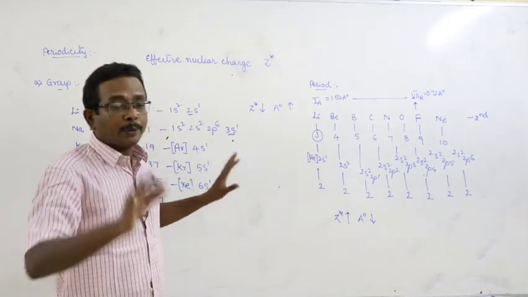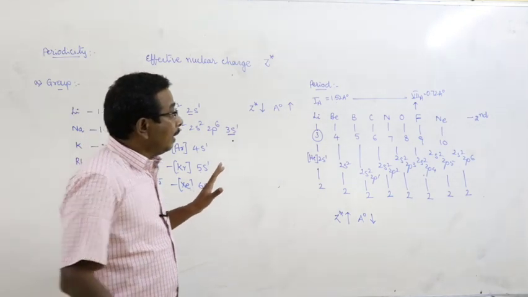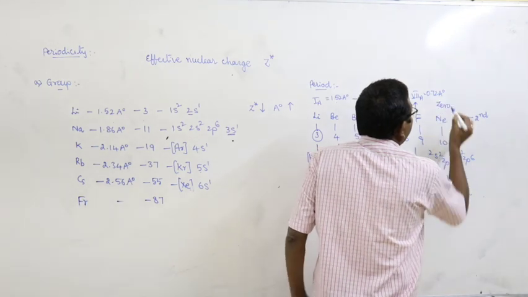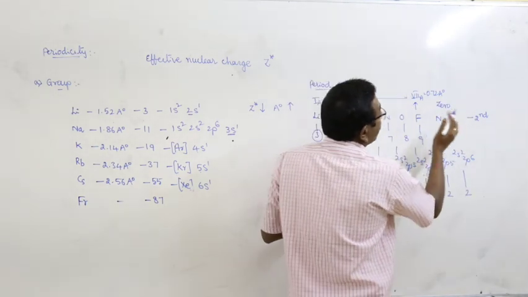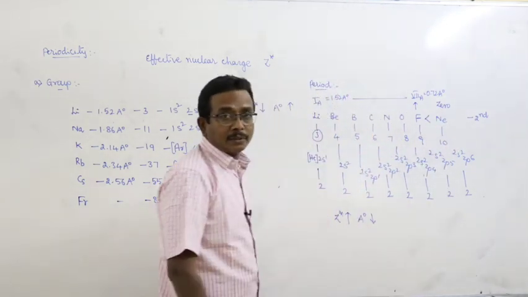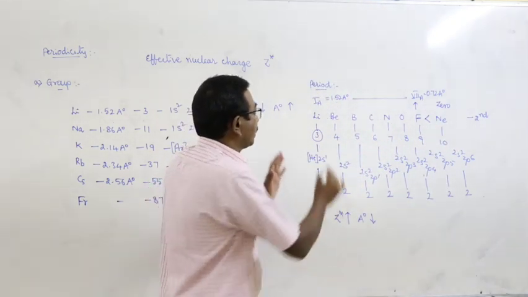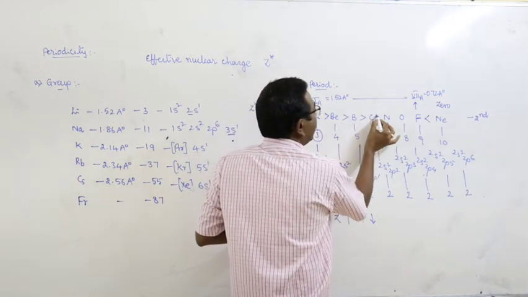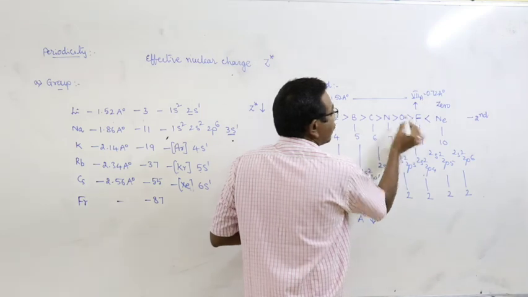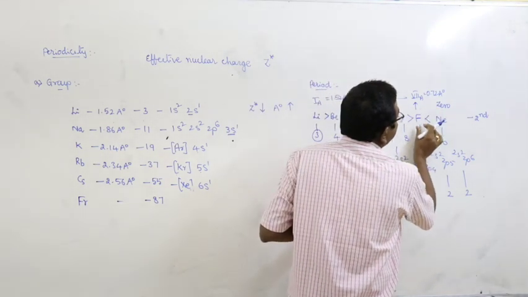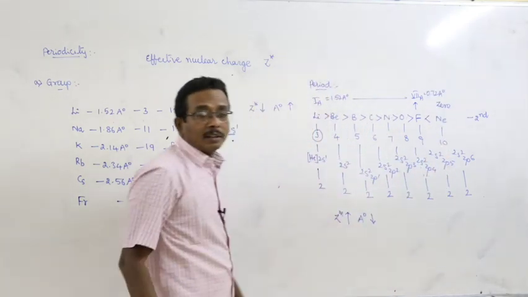And there is an exception. In case of zero group elements, from 7th A to zero group elements, the atomic radius suddenly increases. From lithium to fluorine it decreases, but suddenly increases from fluorine to neon.